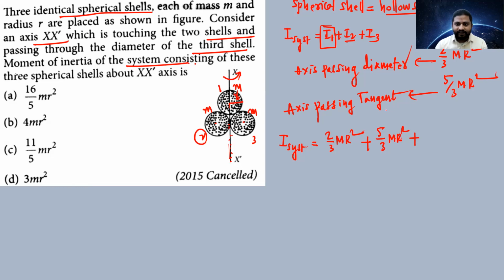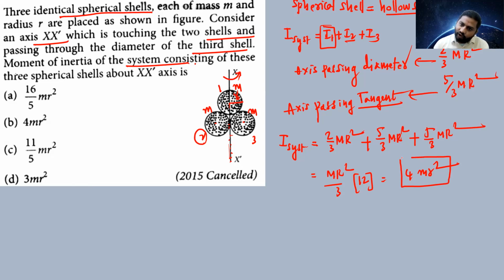Next, the third case, the moment of inertia about the axis of rotation passing through the tangent once again, so that's 5/3 MR². Now you can take MR²/3 common. So this is 2 plus 5 plus 5, that's 12. So now what is the answer? 4 MR². So the answer is 4 MR². This is the answer.